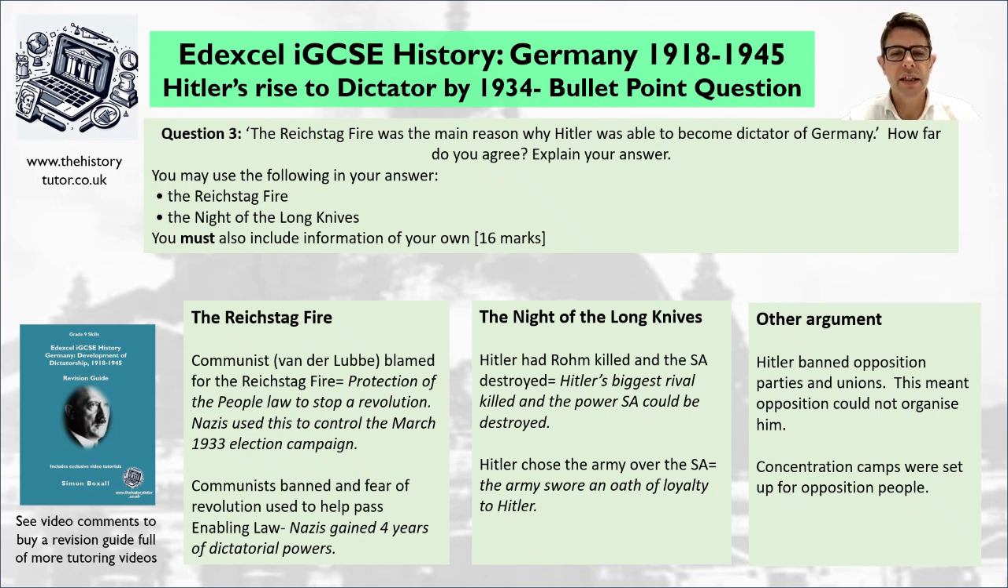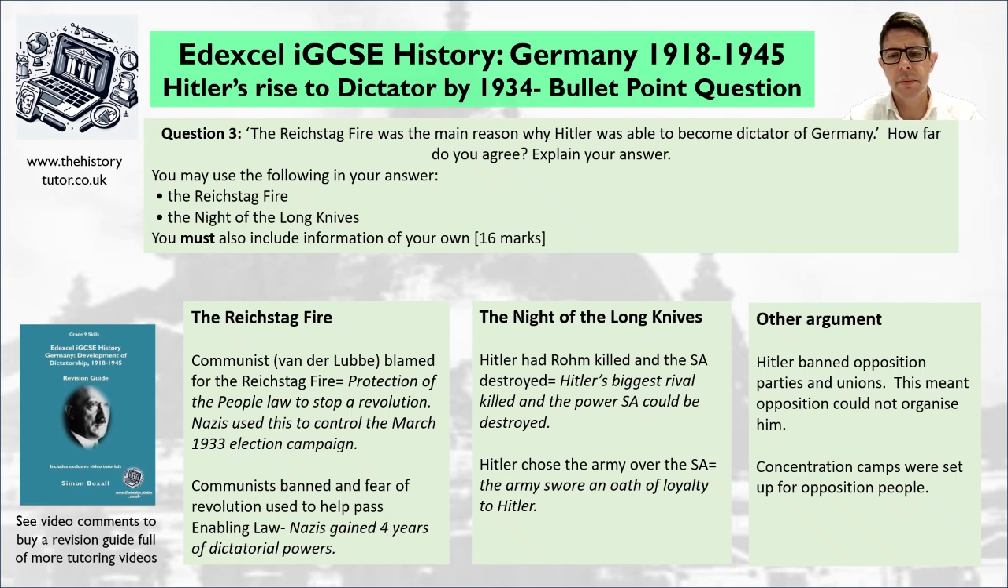So the Night of the Long Knives then, this is about controlling the party. Hitler had Röhm killed and the SA destroyed. Hitler's biggest rival was killed and the power of the SA could be destroyed. So Hitler is in charge of his party. And because Hitler chose the army over the SA, the army swore an oath of loyalty to Hitler. So he's now got huge power. He is the dictator of Germany with 4 years dictatorial powers, the unquestioned leader of his party, and the army are his personal army.